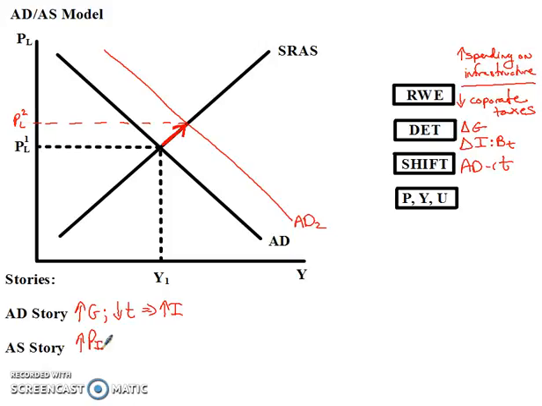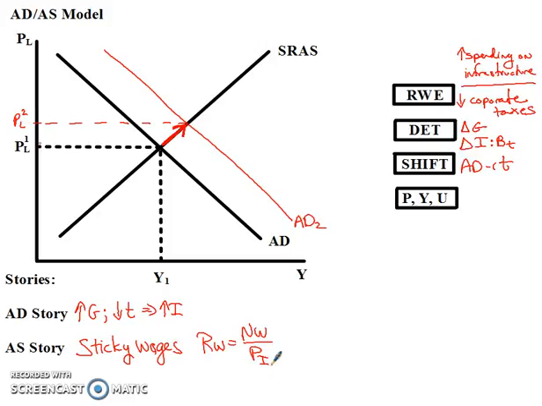Now we've got to get back to this other story. Let's first write what this is called. This is going to be the sticky wages story again. Remember that real wages are equal to nominal wages divided by prices.